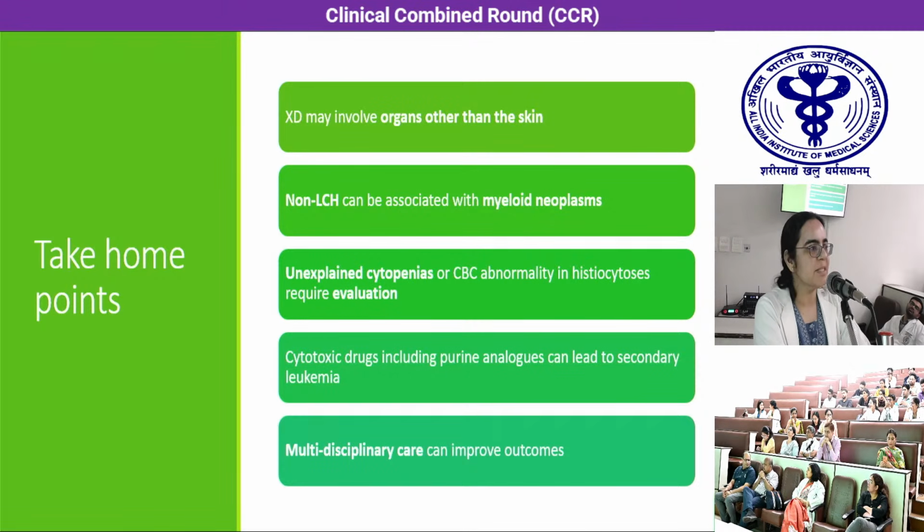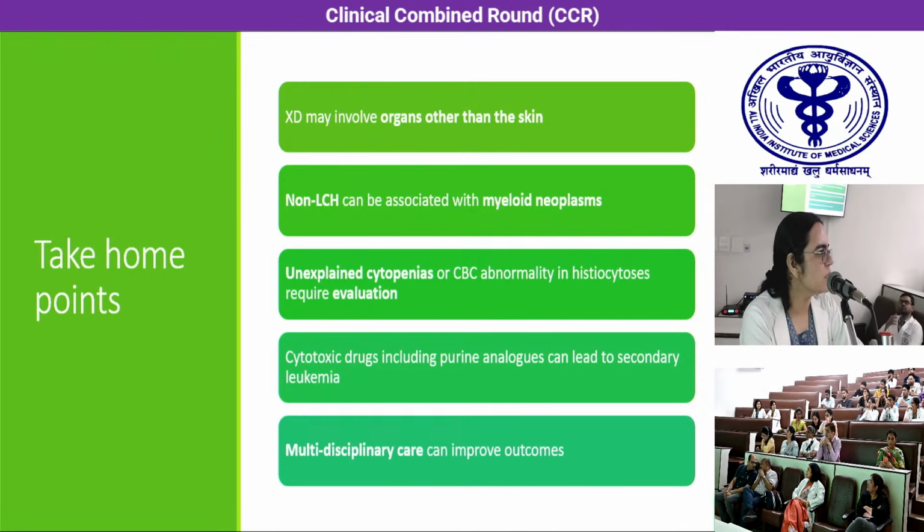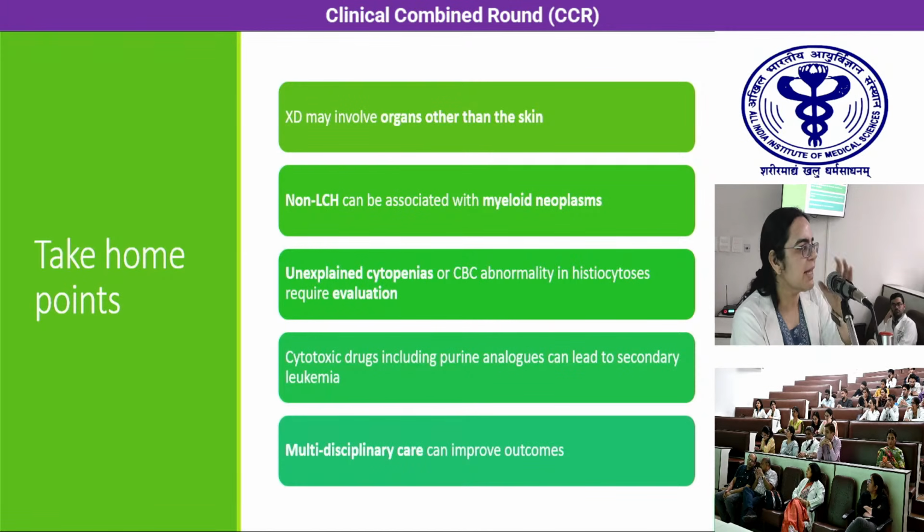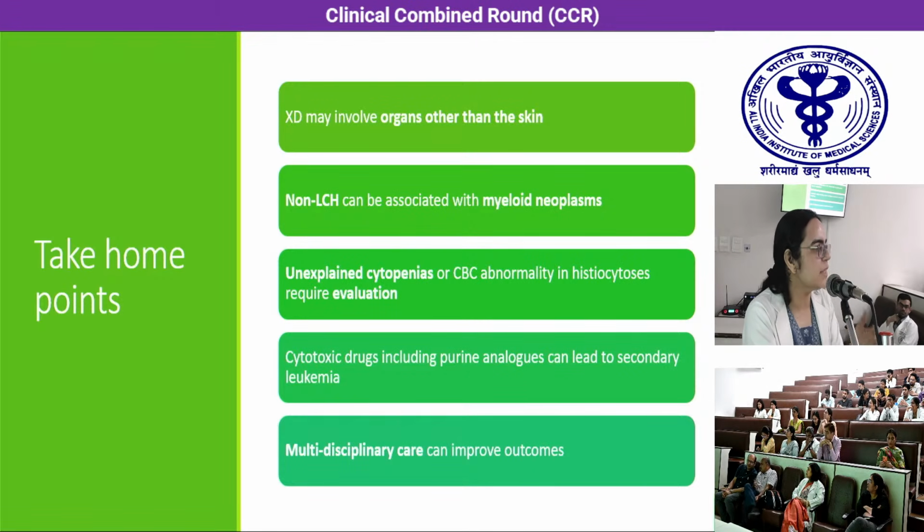Most of the time, these patients are severely morbid because of the systemic associations of the disease. Though the literature showed 40% diabetes insipidus, in our cohort it was present in almost everyone, 5 out of 6, so 83%. They have diabetes insipidus, significant laryngeal involvement, CNS involvement, and skeletal involvement was also there in 50% of our cohort, so osteolytic lesions were there. So, they are in a morbid condition.